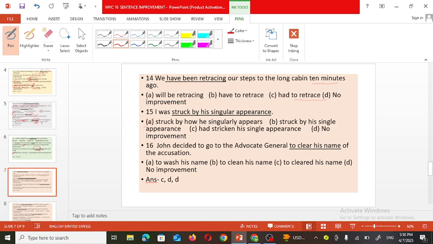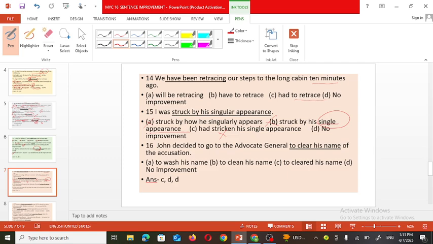Struck by his single appearance. Single appearance, so that cannot be considered. Appearance is in noun form, so the adjective singular must be there. And the third option is had stricken. So this is also wrong. None of these options can be used to substitute this underlined part. So no improvement. Now see the 16th one.